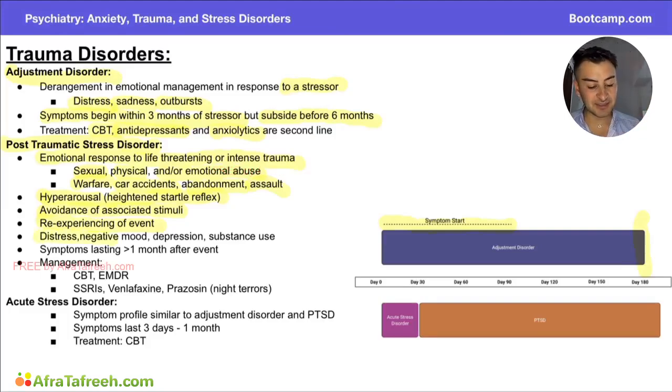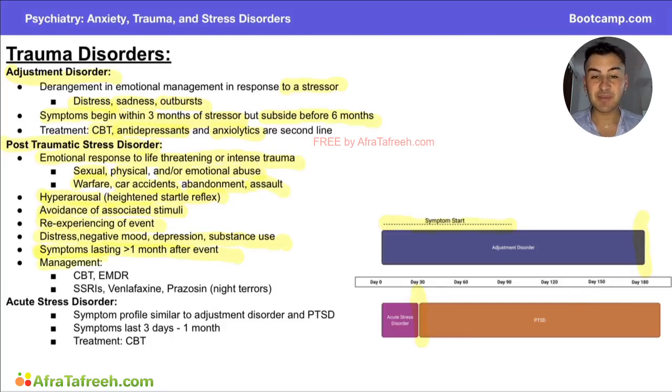Additionally, at baseline, these patients are going to have symptoms like distressed mood, negative mood, depression, and oftentimes they use substances in an attempt to hide or avoid some of these really hard emotions that they experience on a day-to-day basis. Now, in terms of our important timeline, we have symptoms that are going to last greater than 1 month after the event. And that's a really key timeline here. So here I'm going to highlight day 30 as really important for PTSD symptoms.